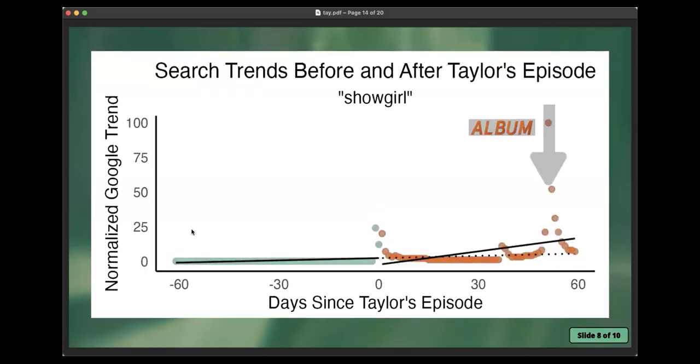Now let's take a look at searches for the Showgirl term. We've got a little bit of a slower growth towards the day of Taylor's episode. And we can see that dotted line continuing the counterfactual in that alternate universe without the Taylor episode, going up really slowly. But we see a big difference. It's starting to pivot up a lot faster as we go past the episode and into the days closer to the album.